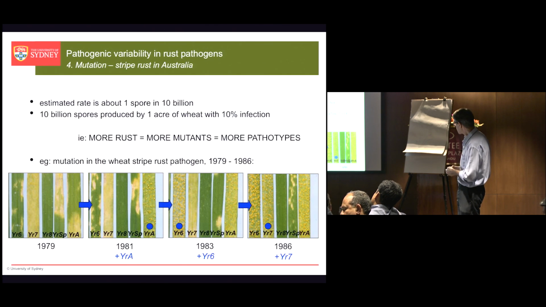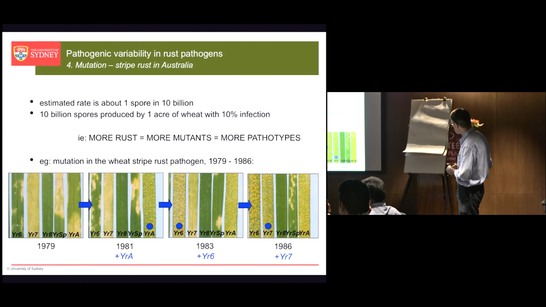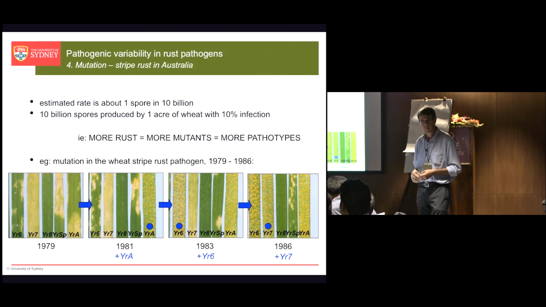This one caused huge epidemics in South Australia in 1983 and 84 in 2 varieties, one called Bindawara and one called Milawa, that both carried YR6. And this guy here caused problems but wasn't quite so bad in 86-87 in a variety that we call Hartog, which is actually Pavon. And Pavon luckily had some residual backup resistance, what we call adult plant resistance, behind YR6 and 7.